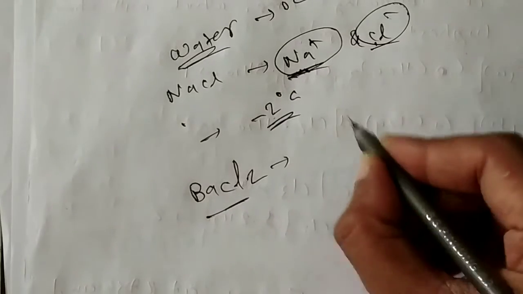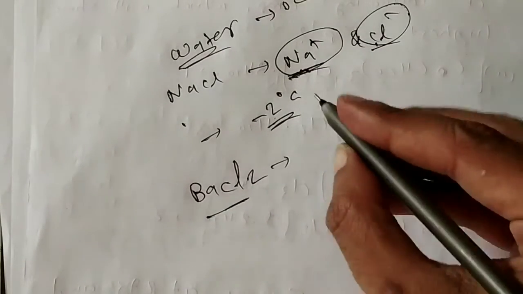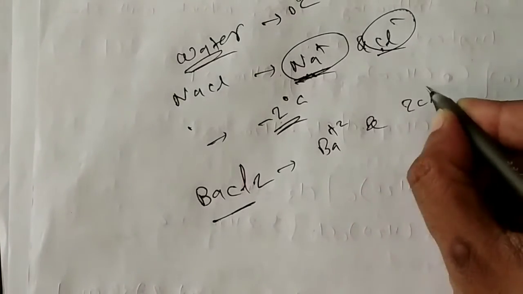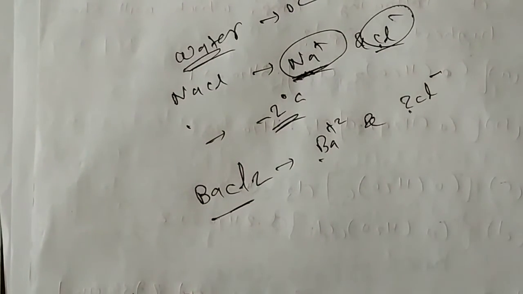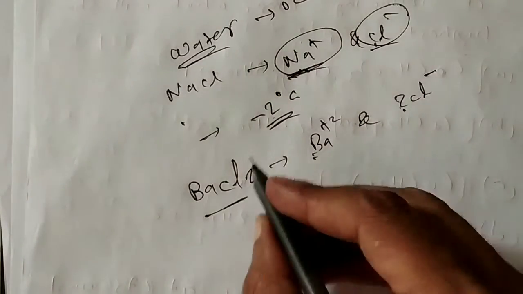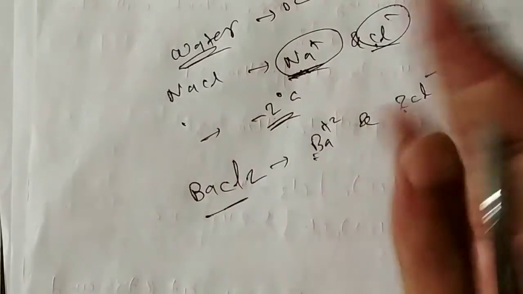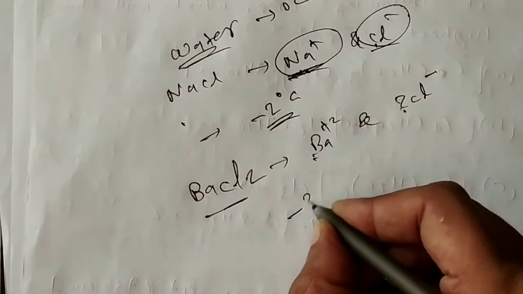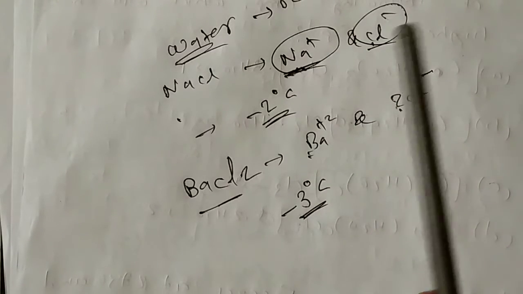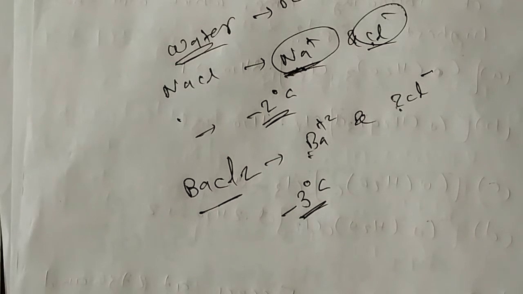In that, three ions are there: Ba²⁺ and 2Cl⁻. Total 3 ions are here, so the freezing point will decrease by 3 degrees Celsius, and the new freezing point will be minus 3 degrees Celsius. So here what you have to note is that more number of ions will decrease the freezing point more.